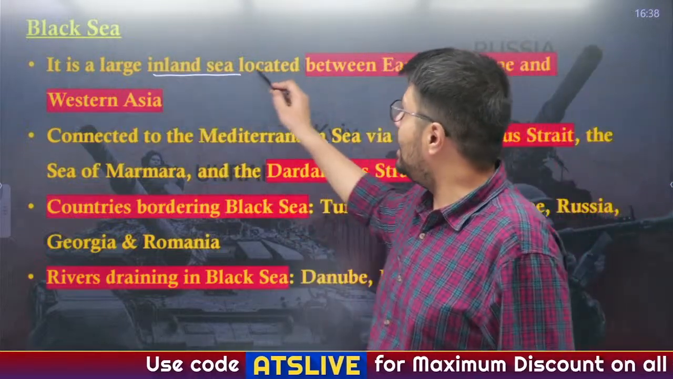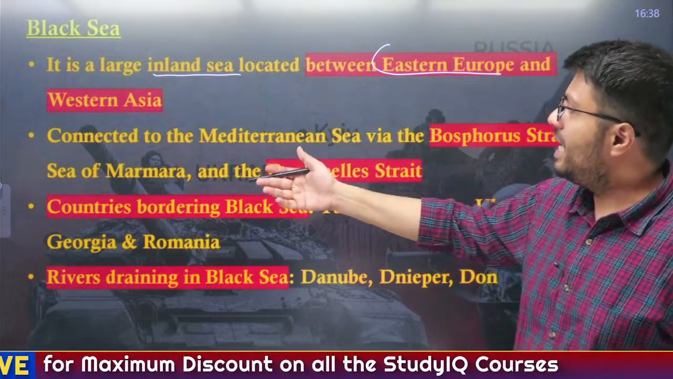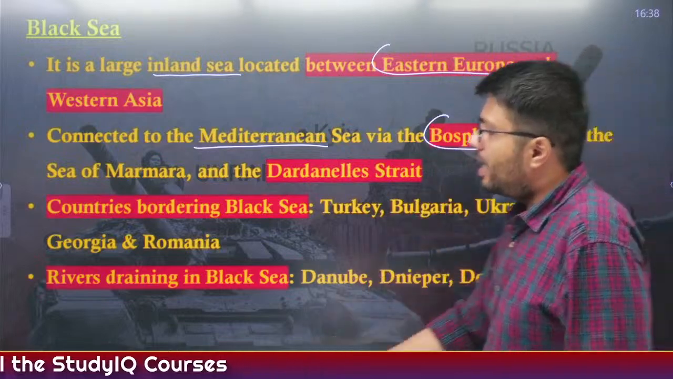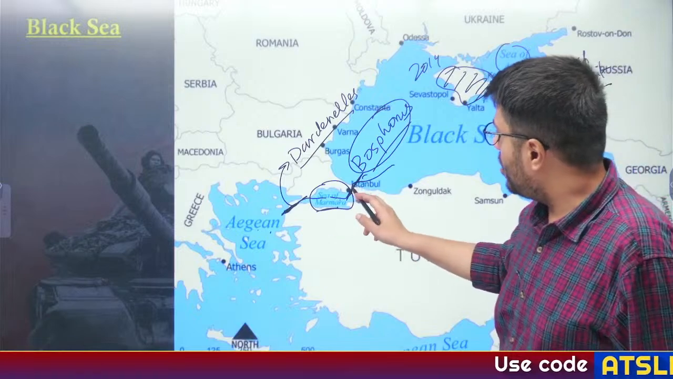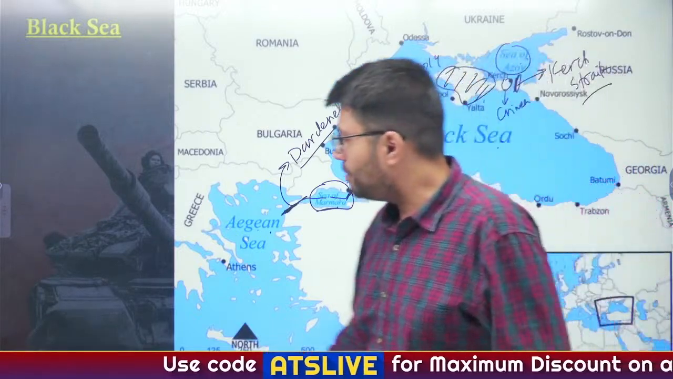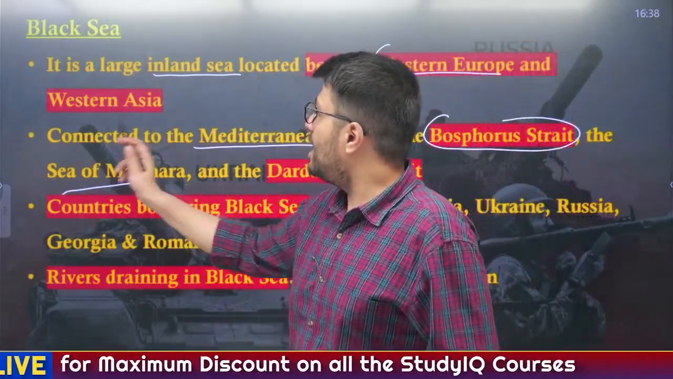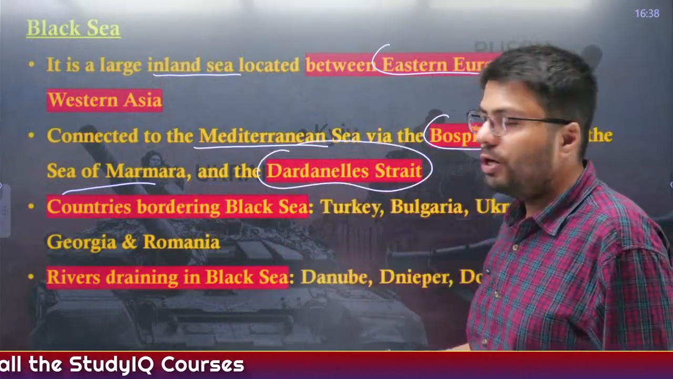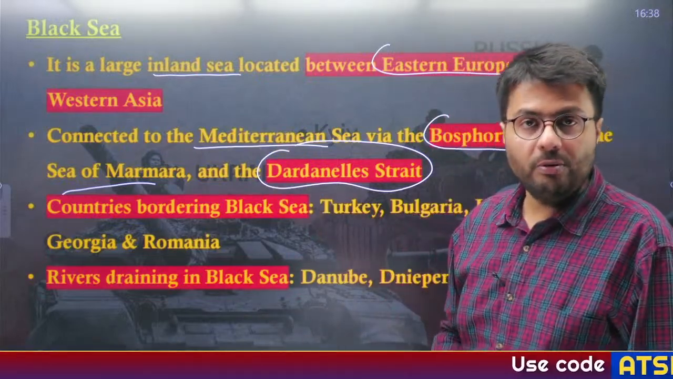Now let us take a few details about the water body called the Black Sea. It is a large inland sea located between Eastern Europe and West Asia. It connects to the Mediterranean Sea via the Bosphorus Strait. As you can see, the Bosphorus Strait is here, and the most popular location on the Bosphorus Strait is the city of Istanbul, which is quite famous as a tourist spot. Also, there is the Sea of Marmara, and connecting the Sea of Marmara with the Aegean Sea is the Dardanelles Strait, as I have already told you. Now, the countries bordering the Black Sea become very important from the MCQ perspective.